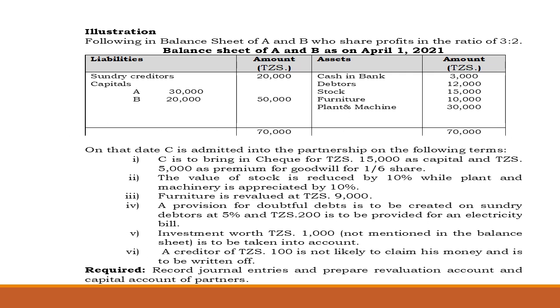And the illustration. Following is the statement of financial position of A and B, who share profit in the ratio of 3 and 2. On the liabilities side, we have sundry creditors 20, capital 30 for A, and for B 20. And then we have, on the other end,